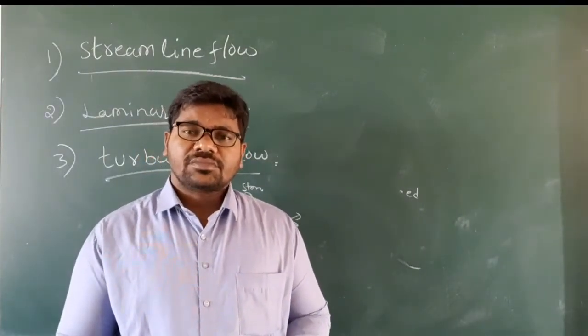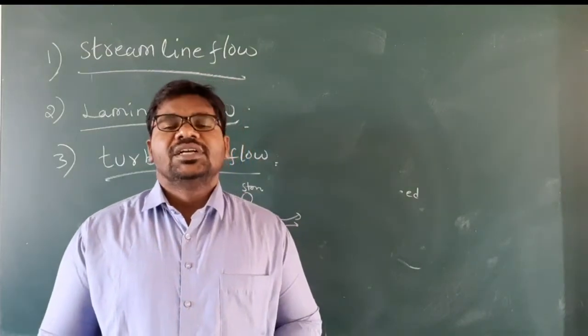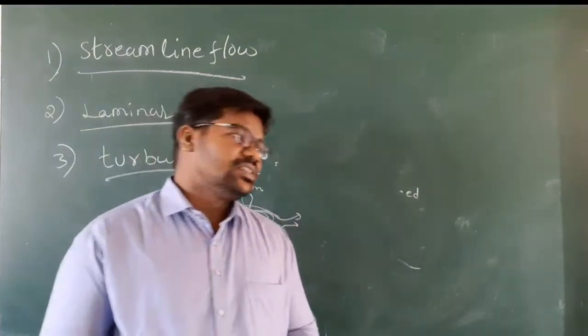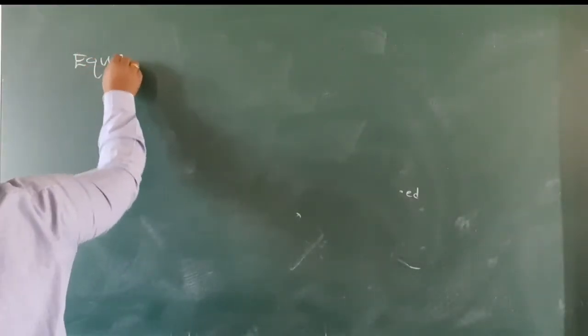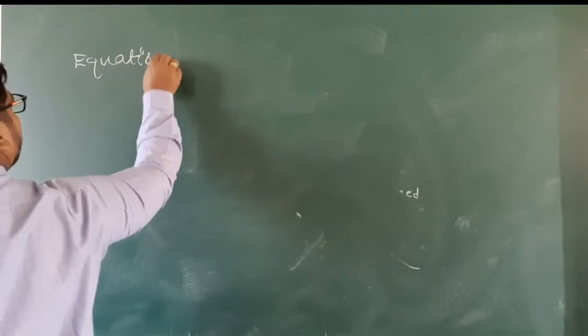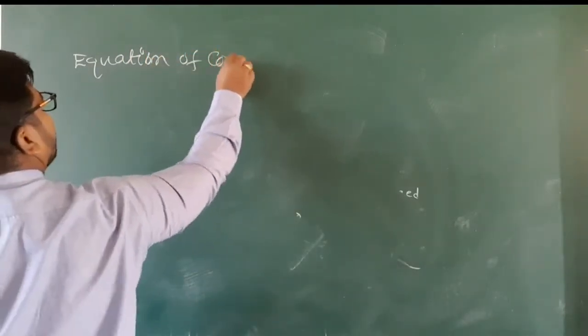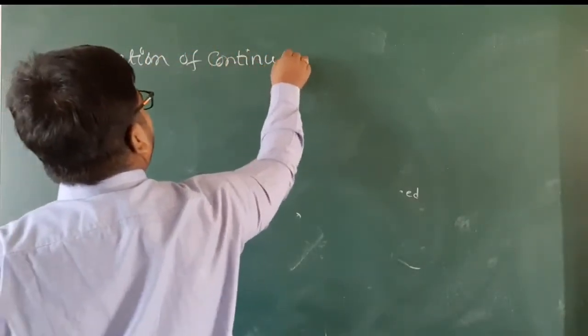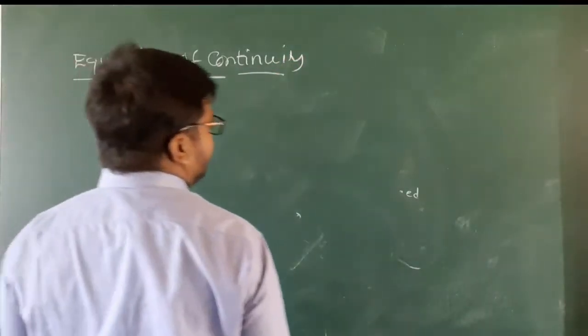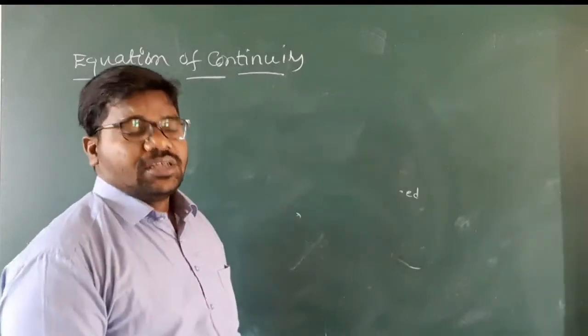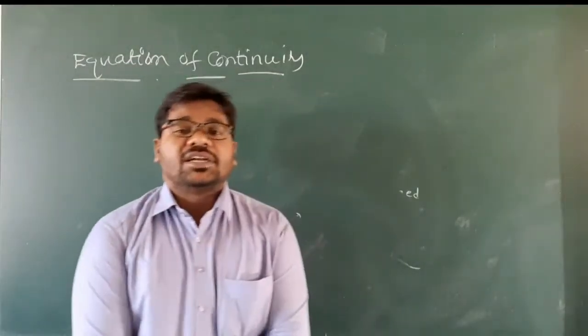Next, we need to discuss the equation of continuity. Equation of continuity. Okay, my children.